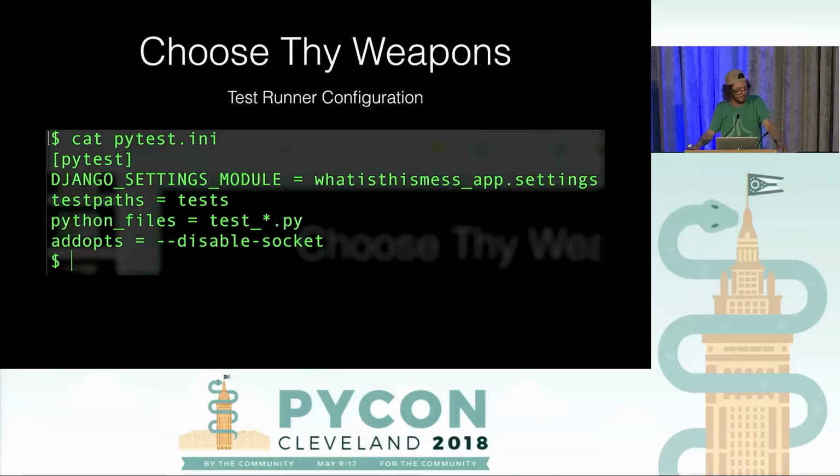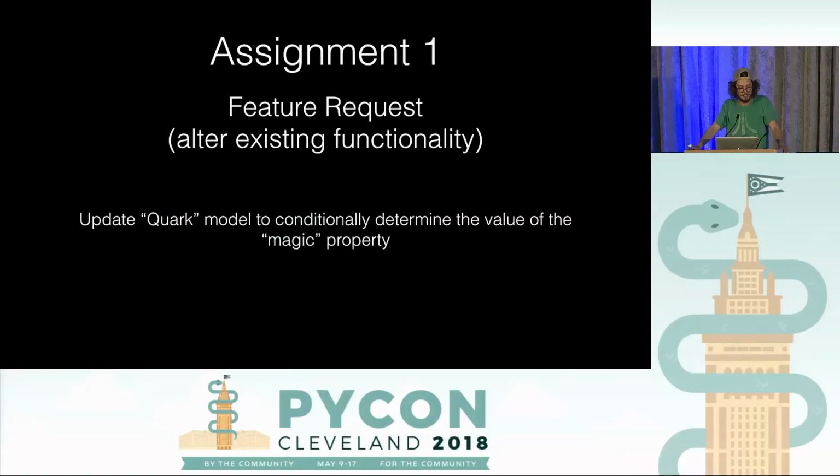And then we've got our test runner configuration here, so we don't need to think too hard about it, but we're basically just telling it where to find the settings for Django, where the tests live, which files have tests in them. The most important one is that last line, the addopts. So we're disabling socket by default because, again, we're paranoid or smart, depending on how you look at it. And so with that, we can jump in, and we're going to do our first assignment here.